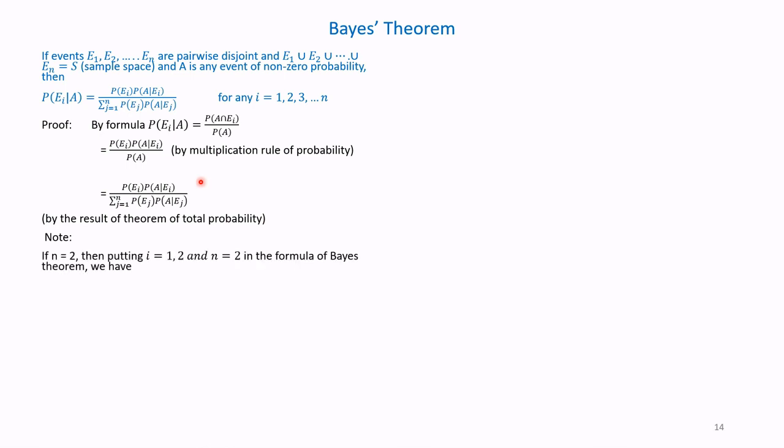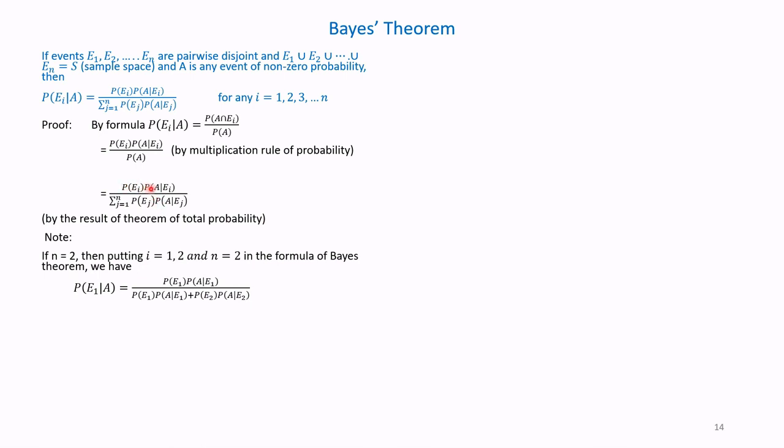If n is equal to 2, then putting i equal to 1 and n equal to 2 in the formula of Bayes' theorem, we have the conditional probability of E1 given A has occurred is P of E1 into P of A given E1, divided by P of E1 into P of A given E1 plus P of E2 into P of A given E2.